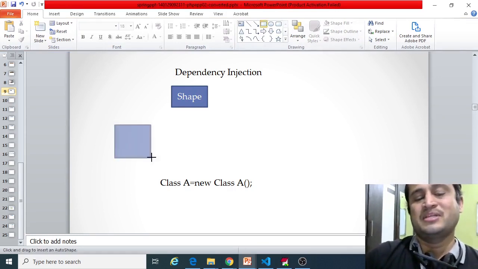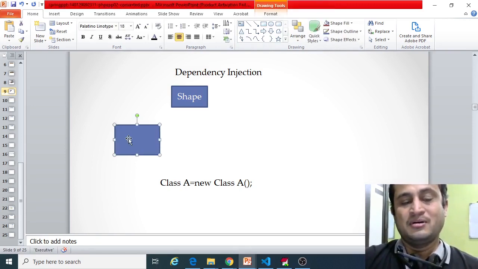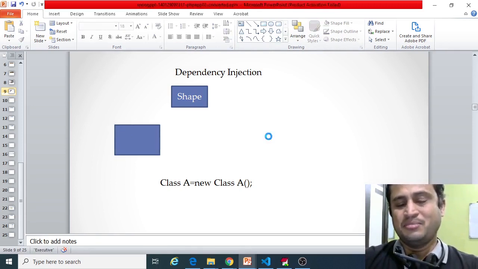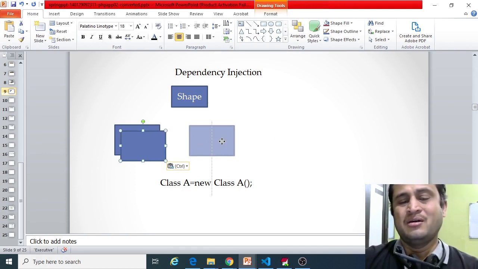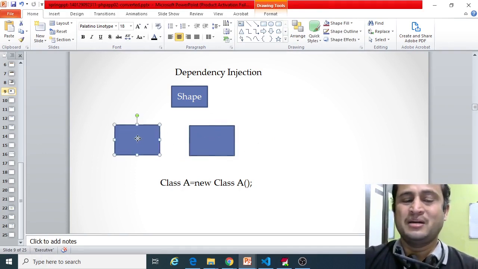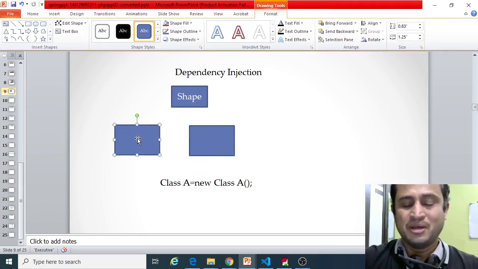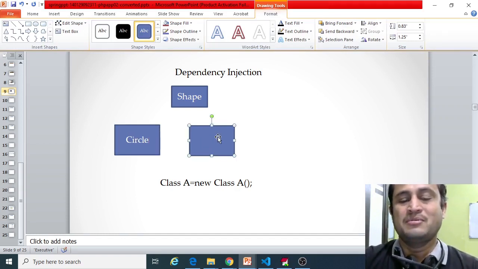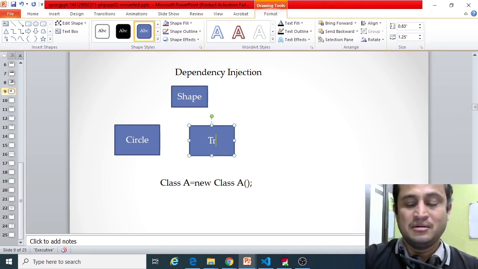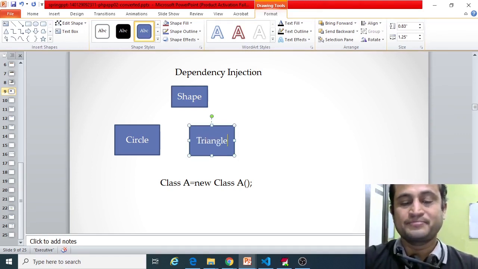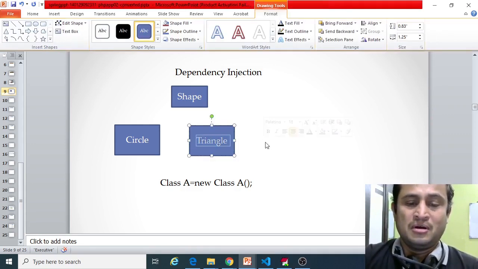Like circle, rectangle, square, hexagon, pentagon. So many shapes are there. For illustration purposes, I am taking only a couple of shapes: circle and triangle.